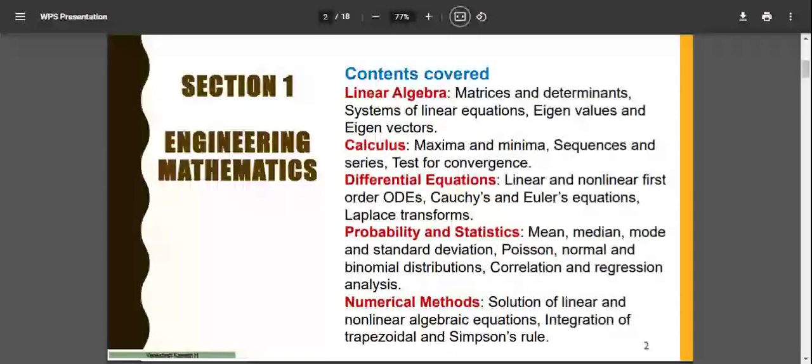Yeah. So the content that will be covered in most of the topics is the same as the syllabus for GATE for section 1, engineering mathematics. So you will have linear algebra, calculus, differential equations, probability and statistics, numerical methods. In this, you have linear algebra, specifically system of equations and matrices. It's completely focused on that.